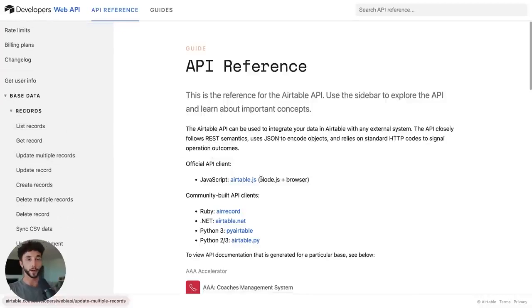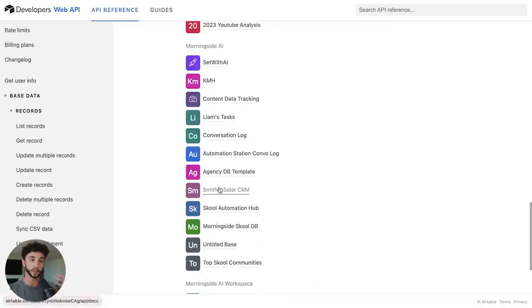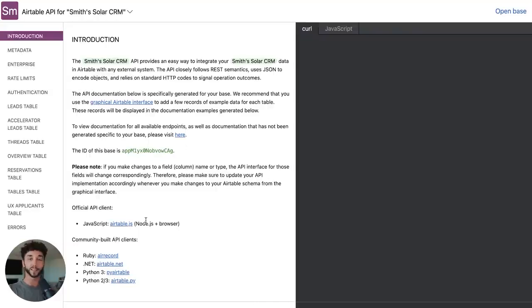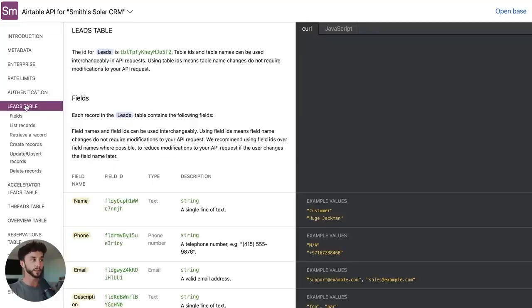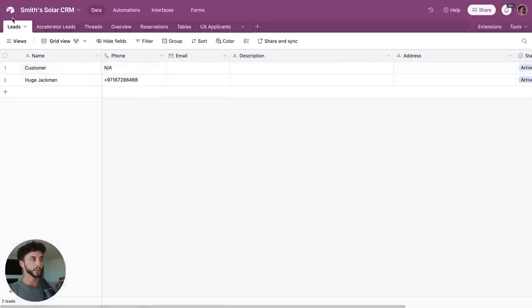And the easiest way for us to find the information that allows us to interact with our own Airtable base that we're setting up is to come down here and find the base that you've just cloned into your account, which will likely be Smith Solar CRM. Don't worry about the name. Airtable does a really, really good job of making this super easy, in that we can just come here to the leads table. So if we go back to Airtable here, you see we are on the leads table.